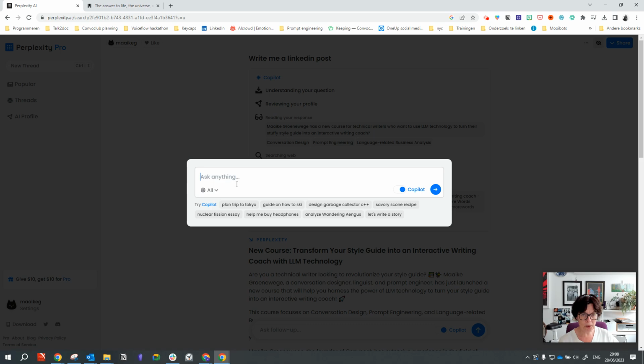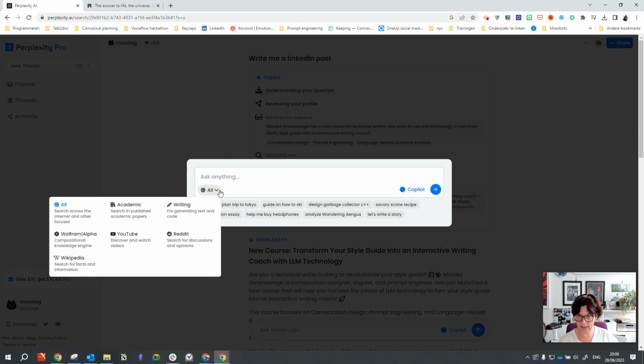Let's try one more, because another thing that's really interesting is that when you start a new query, you can basically facet your search. So you can say, okay, search across the internet and all the other focuses, but there's some specific focuses or facets, as we call them in semantic search, that help you put a specific perspective on your search query.